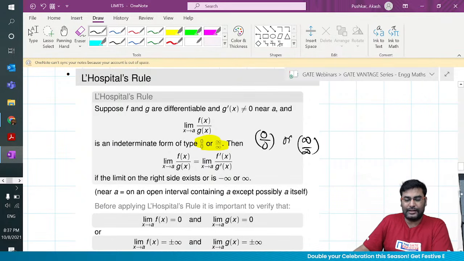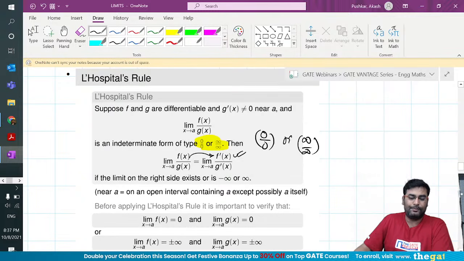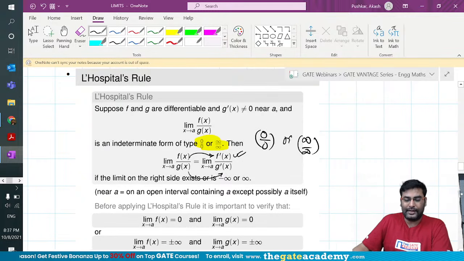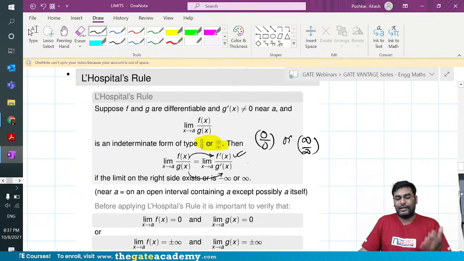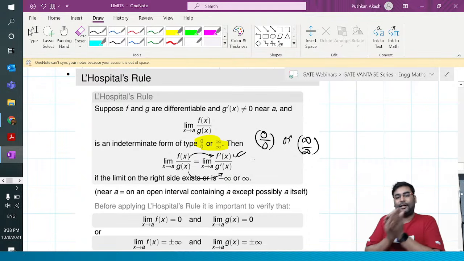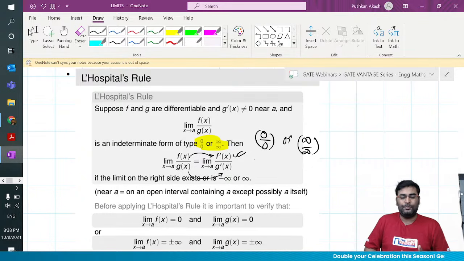you can differentiate the numerator and denominator separately. That's why f of x gives you f dash x, and similarly you get g dash x from g of x, and then you again check whether the indeterminate form is gone or not. If the indeterminate form is not gone, you do another level of differentiation, and it will go from f dash x to f double dash x divided by g double dash x, and you do this till the time you get a determinate answer.